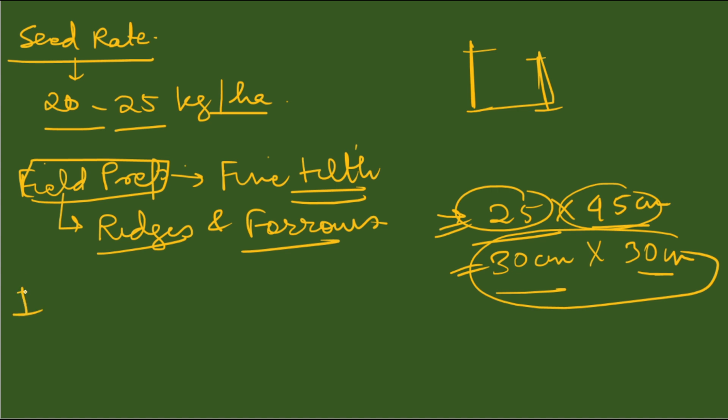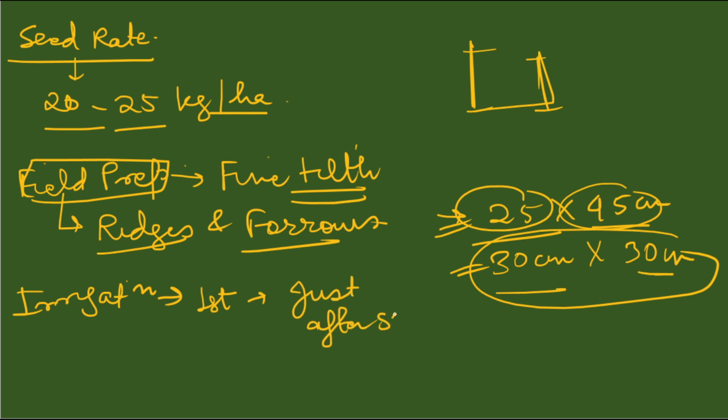Now it comes to irrigation. So first irrigation should be given just after sowing, and later irrigation should be given at an interval of 10 days.